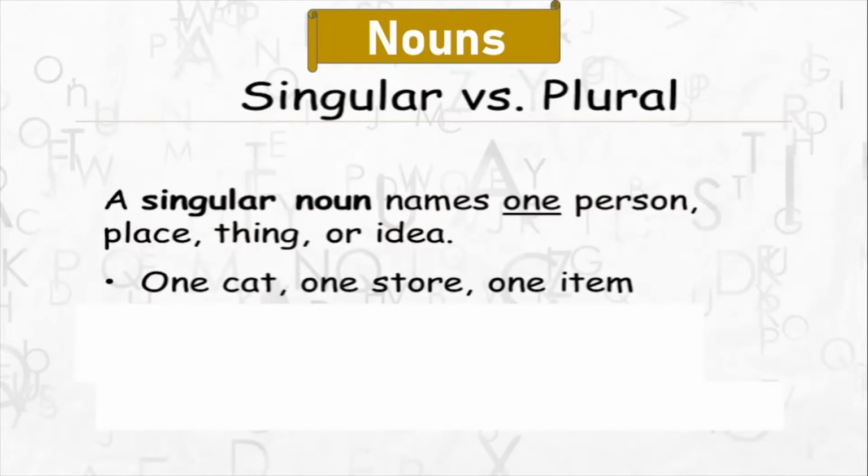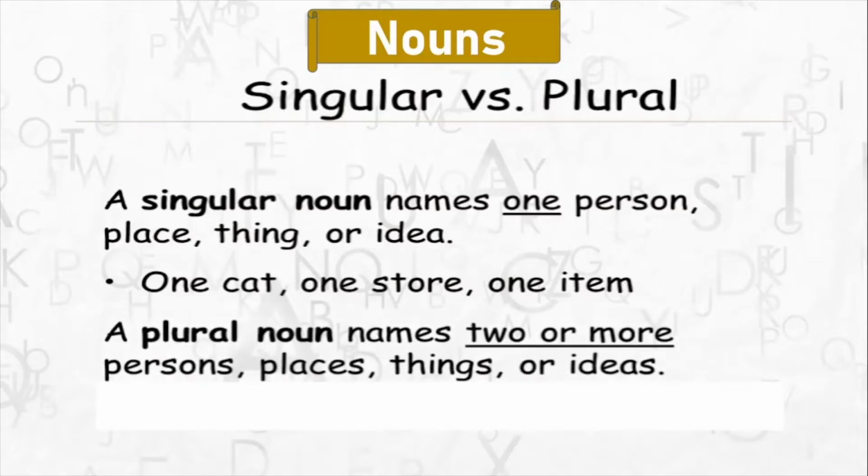Now when you talk about singular, you can say one cat, one store, one item. Now what about plural? A plural noun names two or more persons, places, things, or ideas. So you can see here, person has become persons, place has become places, thing has become things, and idea has become ideas.